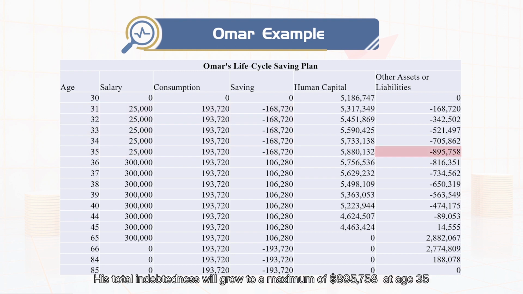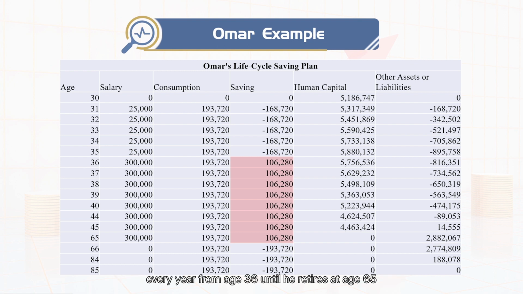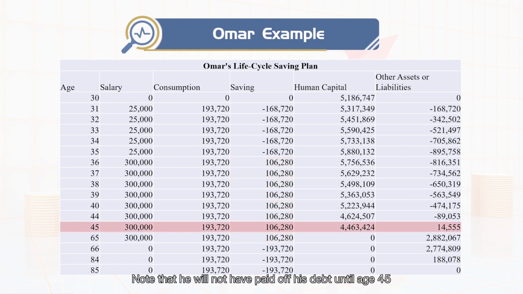His total indebtedness will go to a maximum of $895,758 at age 35, and then decline thereafter as a result of his saving $106,280 every year from 36 until he retires at age 65. Note that he will not have paid off his debt until age 45.